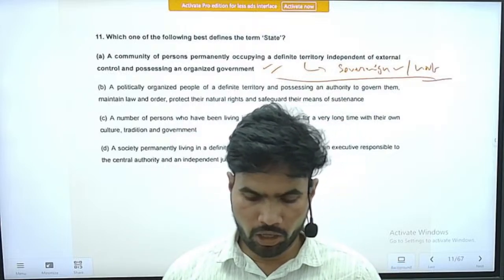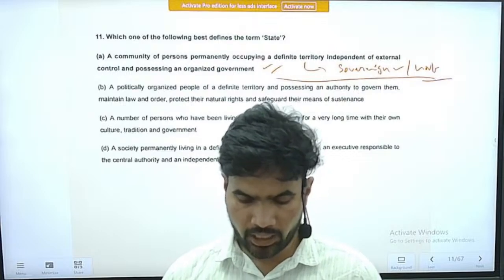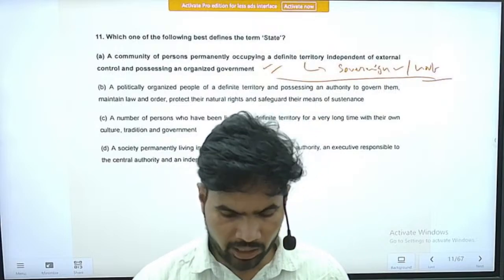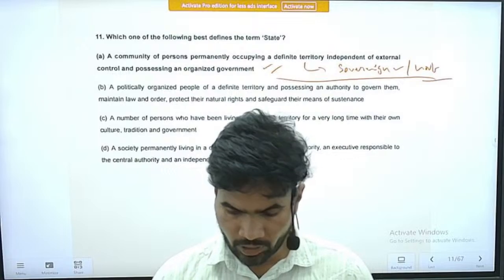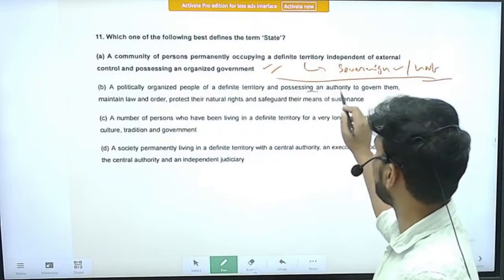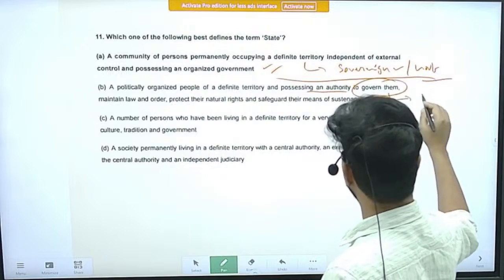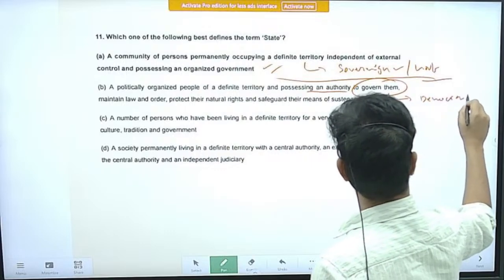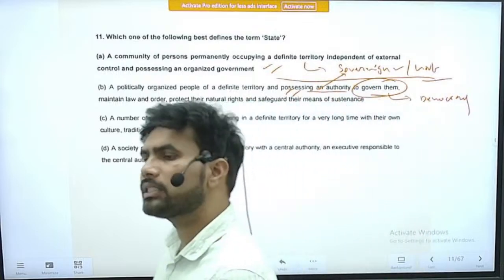A politically organized people of a definite territory and possessing an authority to govern them, maintain law and order, protect their natural rights, and safeguard their means of sustenance. So here all the things are there. Apart from that, to govern themselves. So in terms, it is also talking about democracy. But however, in this statement, the aspect of sovereignty is missing.